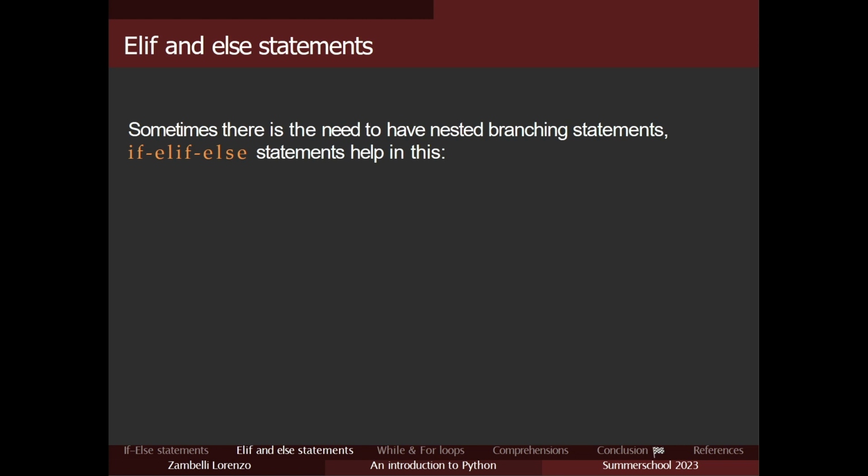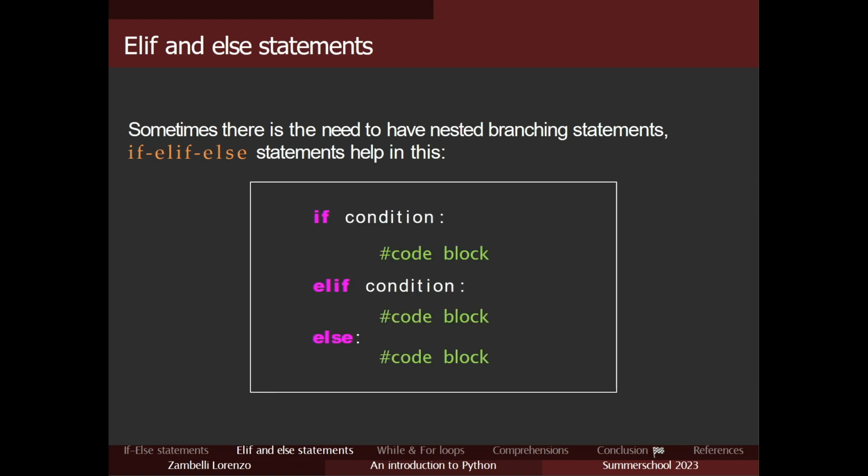Okay, elif and else statement. Sometimes you want to have a nested branch statement, so we are going to use the if-elif-else statement. It works in the same way as having an if, else, and else again. So in this case, to have a more comfortable way, we just write if with the condition and the code block, elif with a condition and the code block, and else if all of the two above were false.